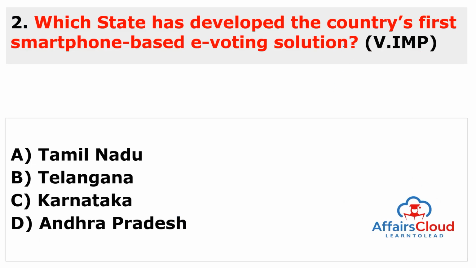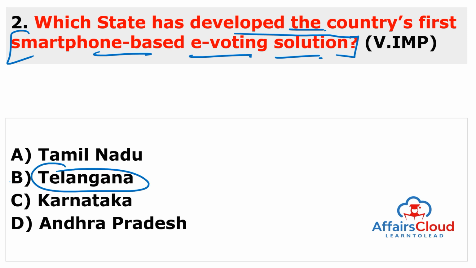Here is the question. Which state has developed the country's first smartphone-based e-voting solution? So remember the keyword here, this is smartphone-based e-voting system. So this state is Telangana. So answer of this question is B. Telangana has developed the country's first smartphone-based, it means Android-based application e-voting solution, and it will be tested in a dummy election also, and a dry run will be held in Khammam district of Telangana.